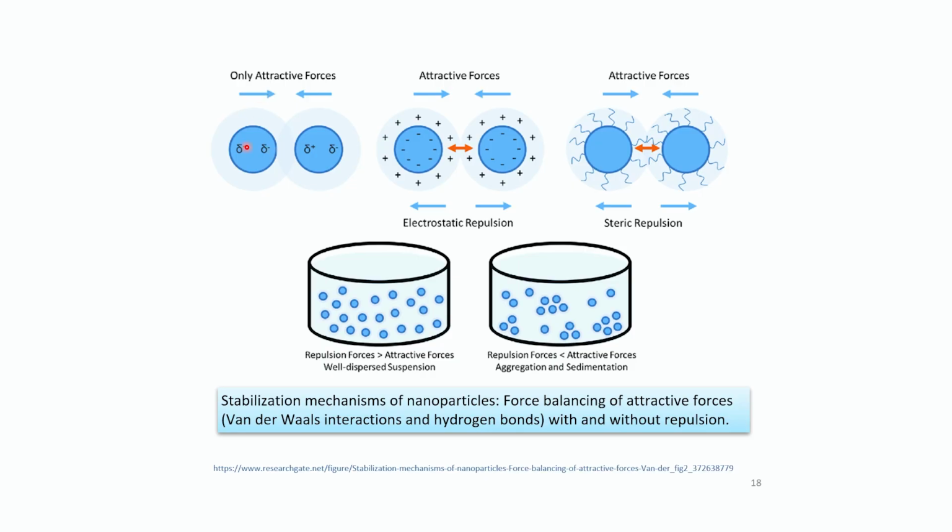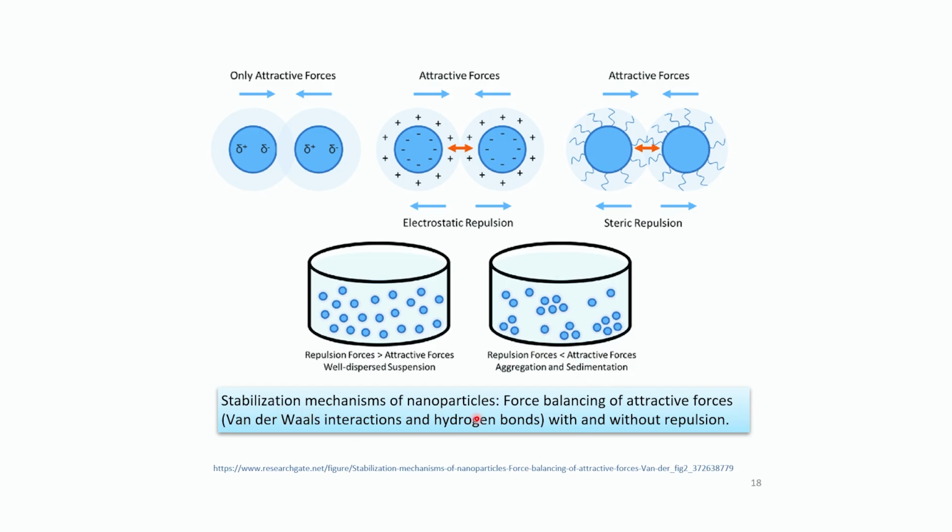So consider a solid bulk material. It has the effect of gravity and inertia over it. But with a nanoscaled object, surface forces like surface tension, electrostatic forces, van der Waals forces are going to dominate, as compared to the bulk material, which is more influenced by gravity and inertial forces. So there are attractive forces, electrostatic repulsion or steric repulsion. When repulsive forces are much greater than attractive forces, it's a well dispersed suspension. When repulsive forces are less than attractive forces, there's aggregation and sedimentation.